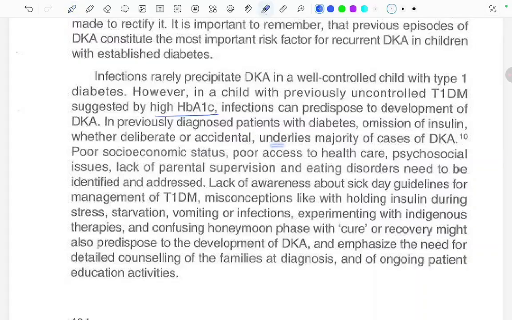Poor socioeconomic status, poor access to healthcare, psychosocial issues, lack of parental supervision, and eating disorders need to be identified and addressed. Lack of awareness about the sick day guidelines for the management of type 1 diabetes mellitus, misconceptions like withholding insulin during stress, starvation, vomiting or infections, experimenting with indigenous therapies, and confusing the honeymoon phase with cure or recovery might also predispose to the development of DKA and emphasize the need for detailed counseling of the families at diagnosis and ongoing patient education activities.